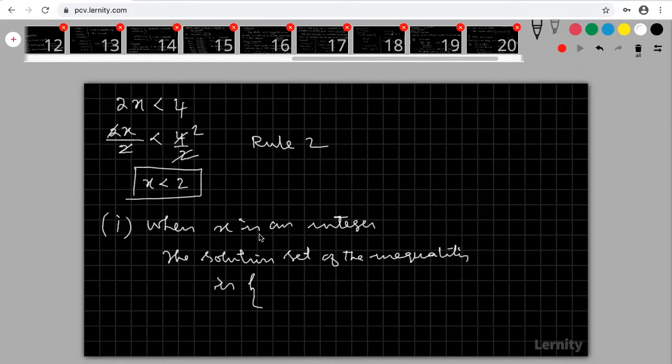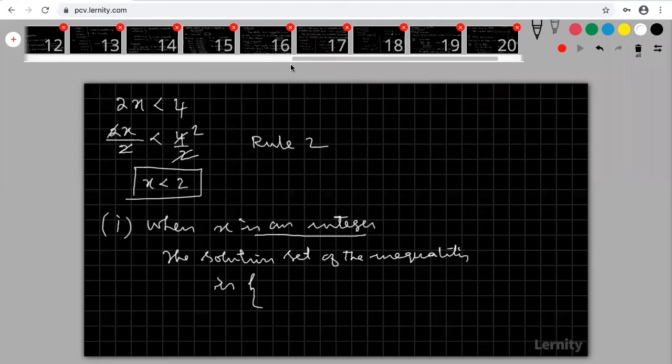My x is an integer. Which integers satisfy this inequality? 2 satisfies this inequality. Yeah, very good. Minus infinity to 1. Yeah, correct. X less than 2, correct.